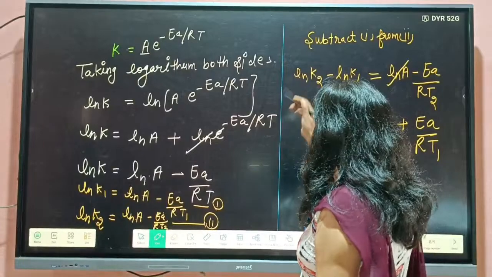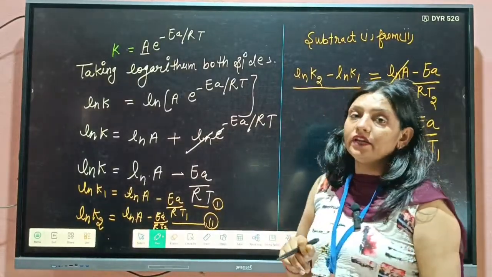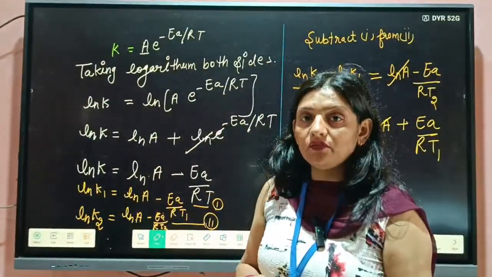And student, this was also a formula. In first order reaction, I already told you about that formula.